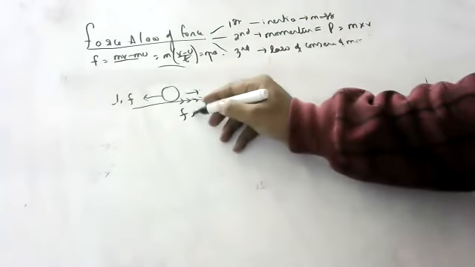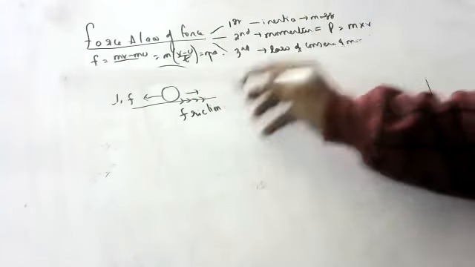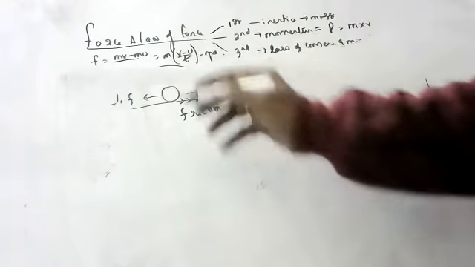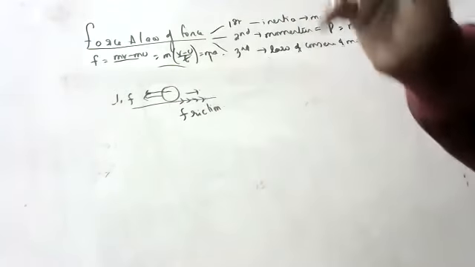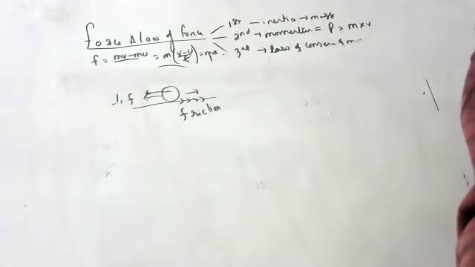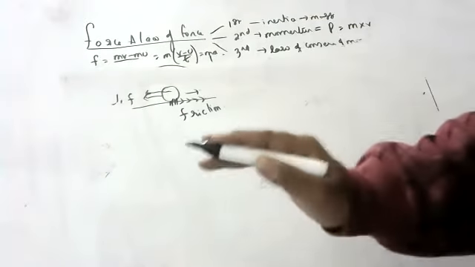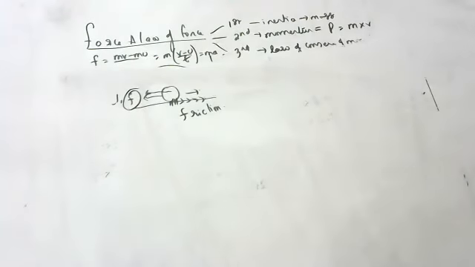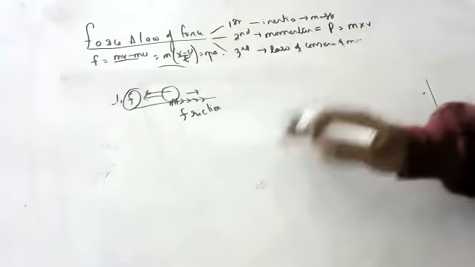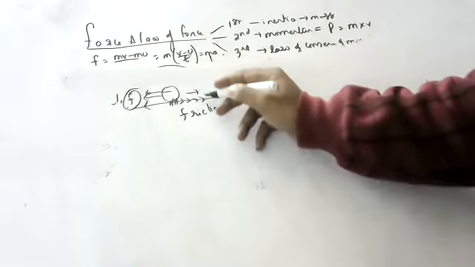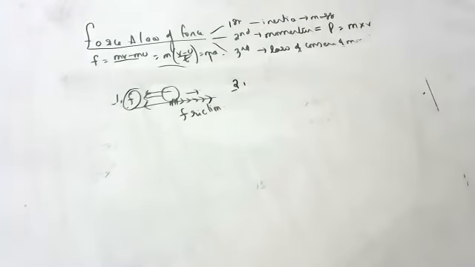Children, because friction comes into action only in the presence of applied force. When you apply force only, then this comes into action. Then you will get a doubt: does it mean that no friction is acting when it is at rest? Yes, it is acting, static friction, but it will come into force only when force is acting on the body. It doesn't have any capacity to move it back, children. Only if it comes into action, then it will start showing its negative action. That's all. Next question.